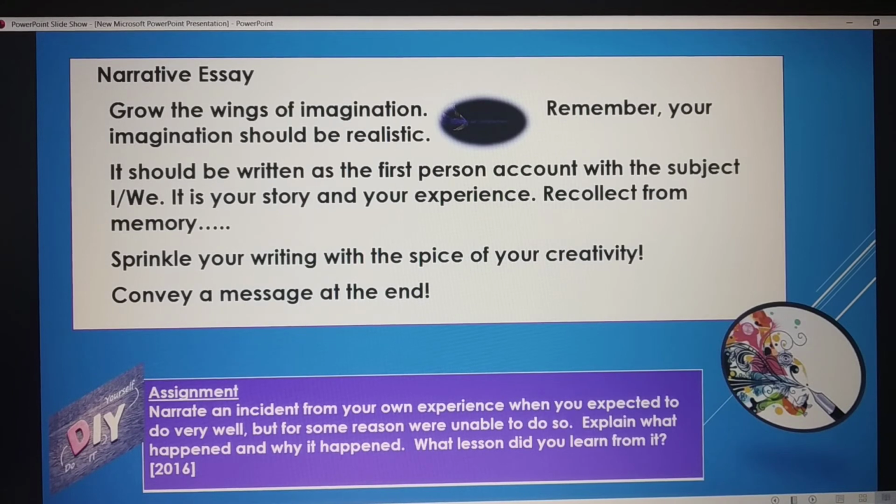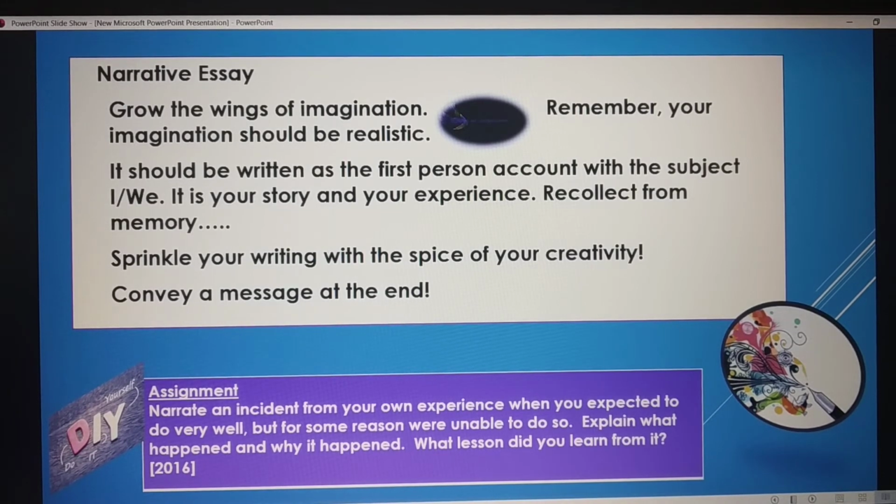Now, next is a do-it-yourself session. It's an assignment for you. This question is from the 2016 board paper. The question is: narrate an incident from your own experience when you expected to do very well, but for some reason were unable to do so. Explain what happened and why it happened, and what lesson you learned from it.